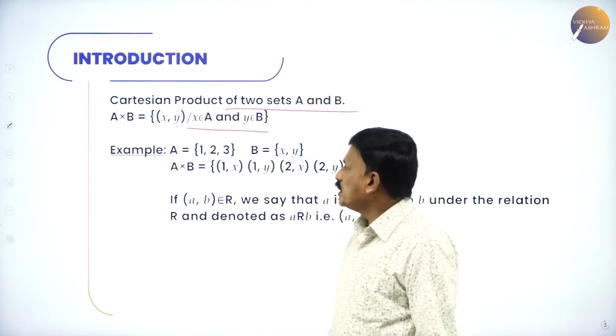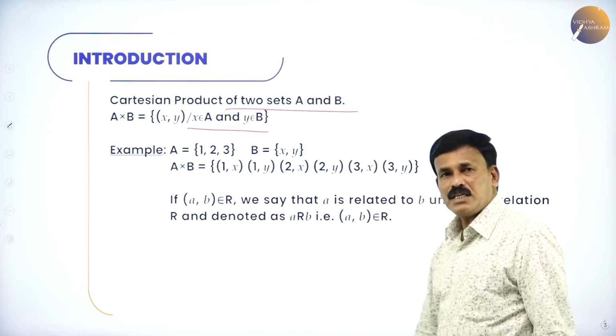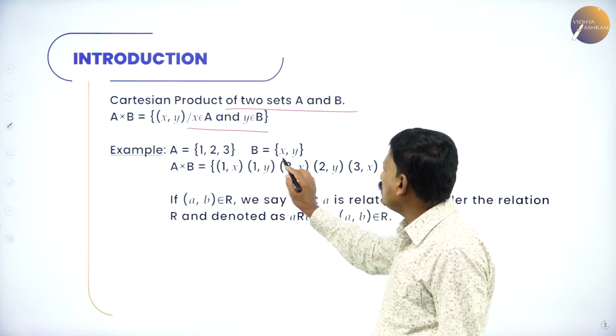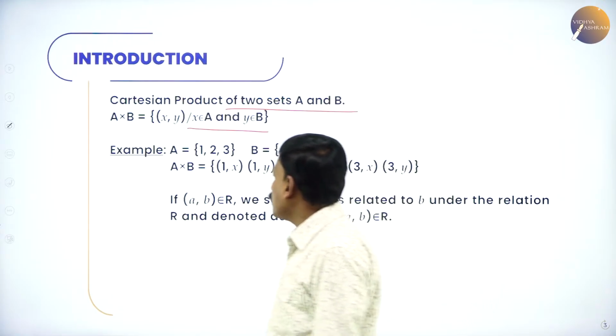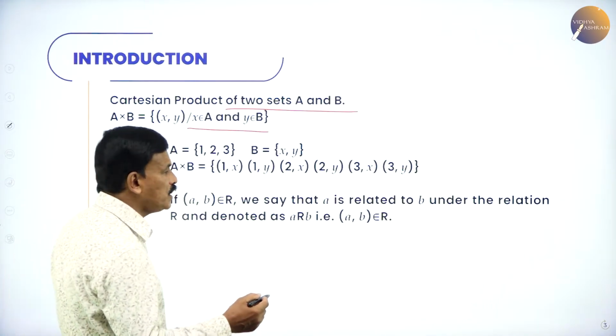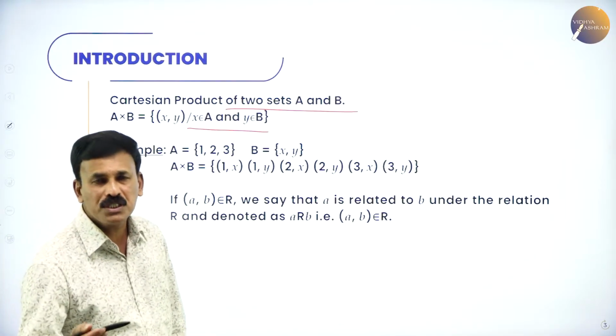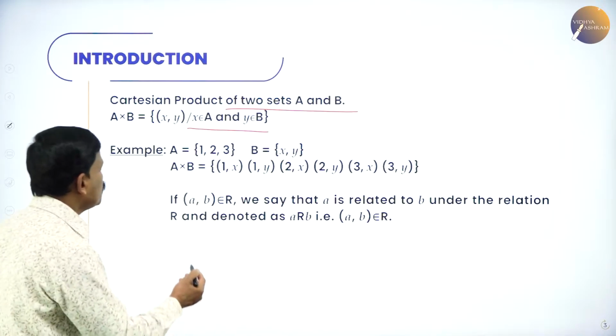Let me take a small example. Let us consider A equal to {1, 2, 3} and B equal to {X, Y}. The Cartesian product of A and B, you might have studied in your first PUC. I'll explain once again, the Cartesian product.